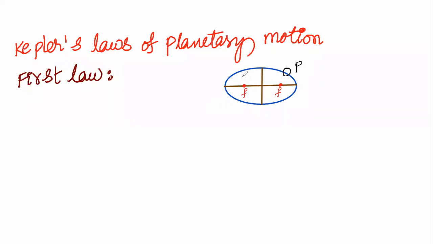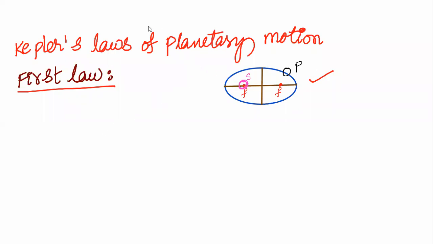So this is the planet, and the sun may be at this center, or the sun may be at that center. I am taking the sun here. Every planet revolves around the sun, and the sun will be at any one of the foci. This is called Kepler's first law of planetary motion.